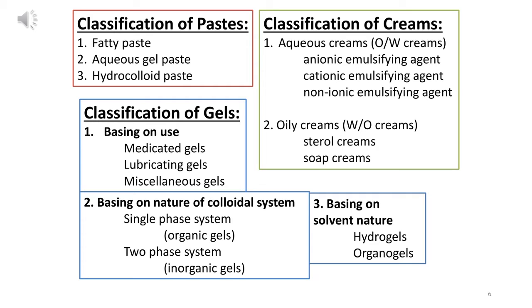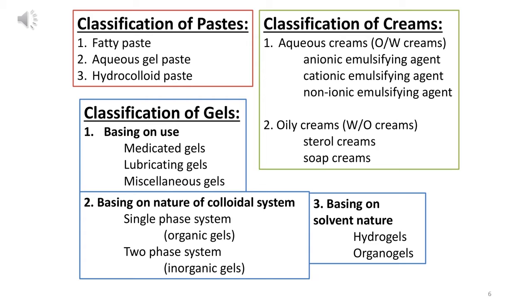Now we will move on to classification of creams. There are two types of classification. One is aqueous, second is oily. In clear language, aqueous creams means where water will be more and the oil phase will be less. So it is also called oil in water. Oil in water means water will always be more, oil will be less.